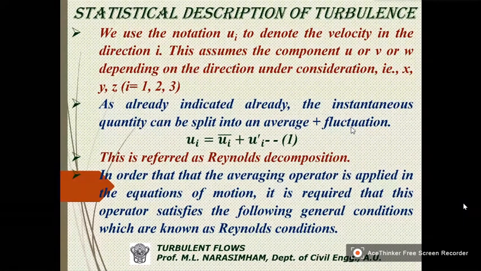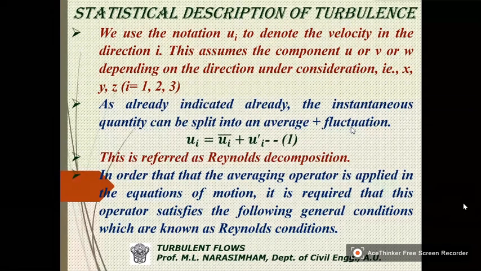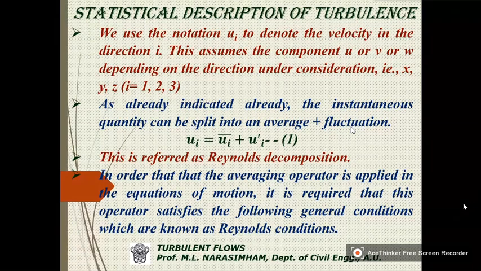So therefore, instead of writing u, v, w, we'll write ui. i may be 1 or 2 or 3. So u1 means u, that is x direction. u2 means the velocity in y direction, that is our conventional v. And u3 means the velocity in z direction.